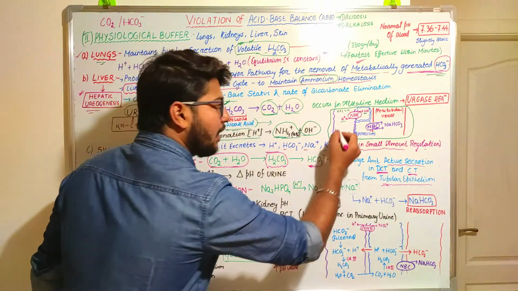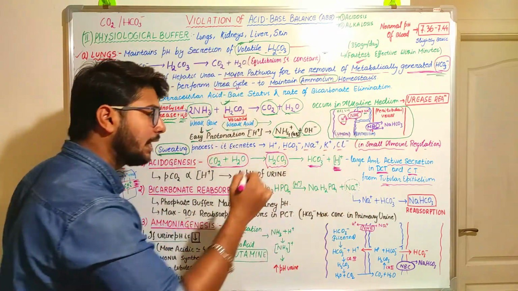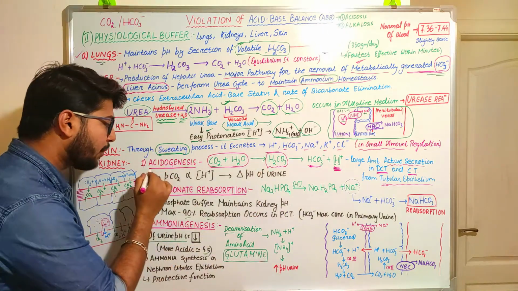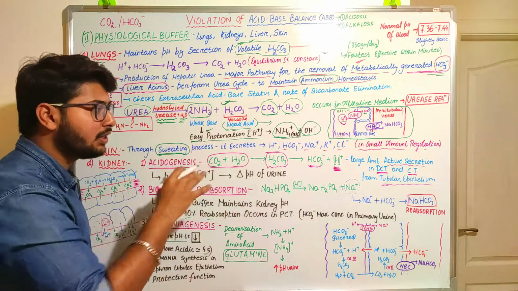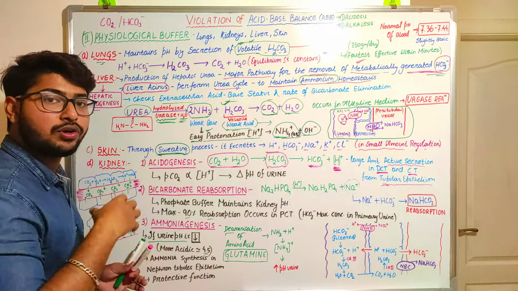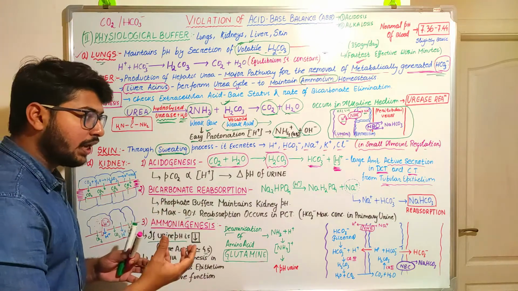Okay, so the hydrogen content in the urine increases. That is the reason why it is known as acidogenesis, production of acidic content in the urine. And this acidogenesis helps to regulate the pH of the urine.